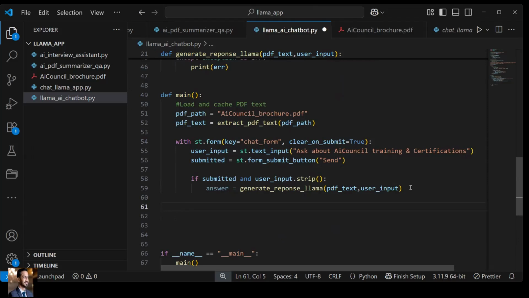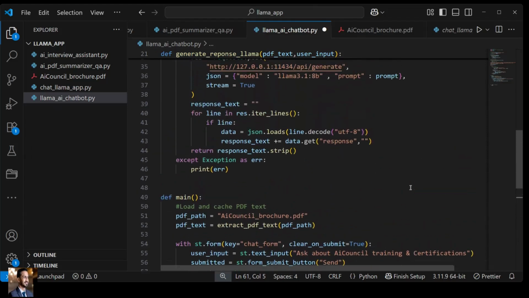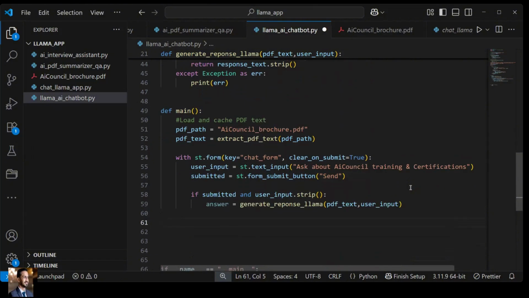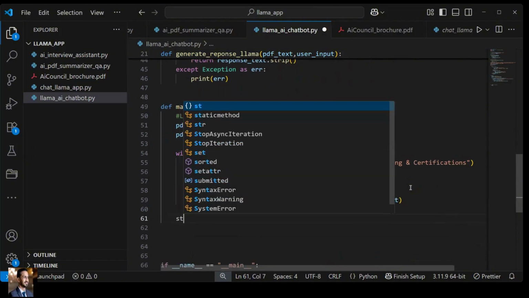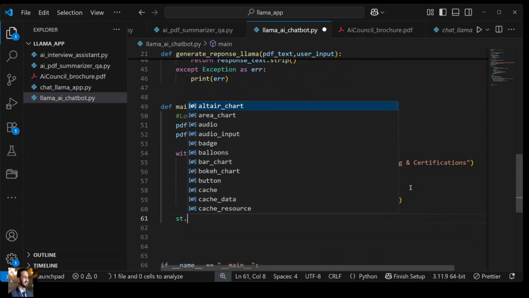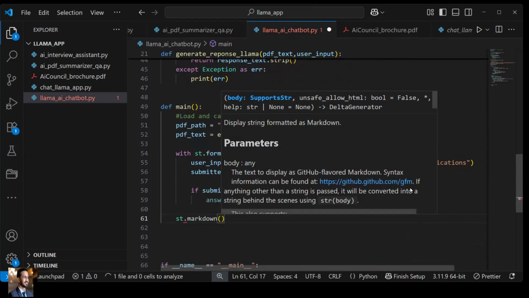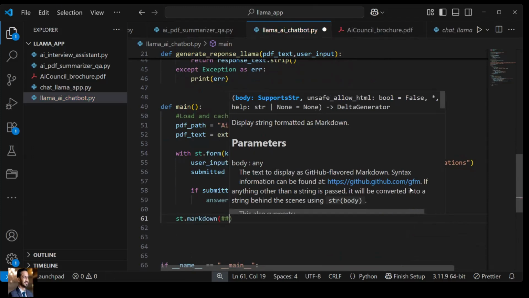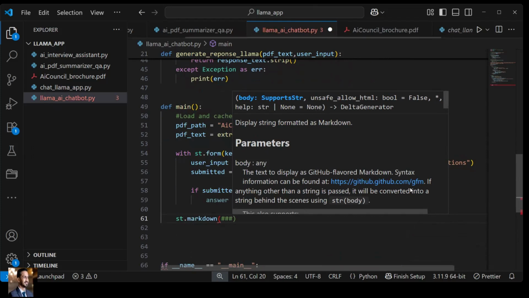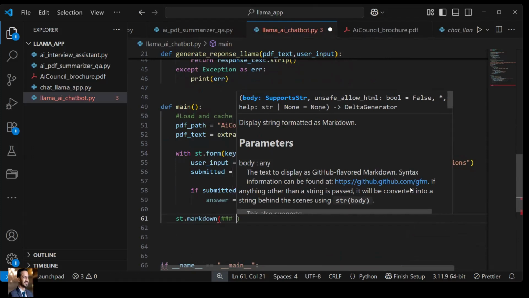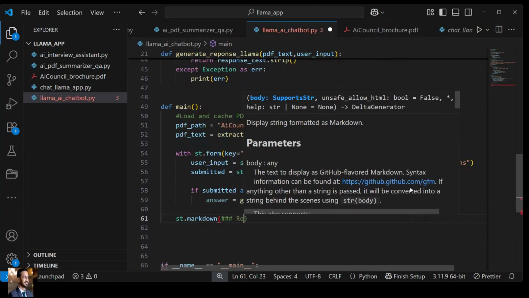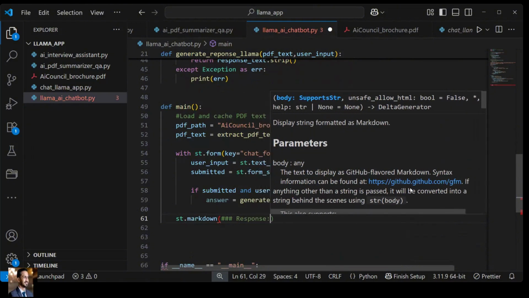So for that, it's like st.markdown. I'll just give over here, first, we can give response. Okay, so I'll say st.markdown response.